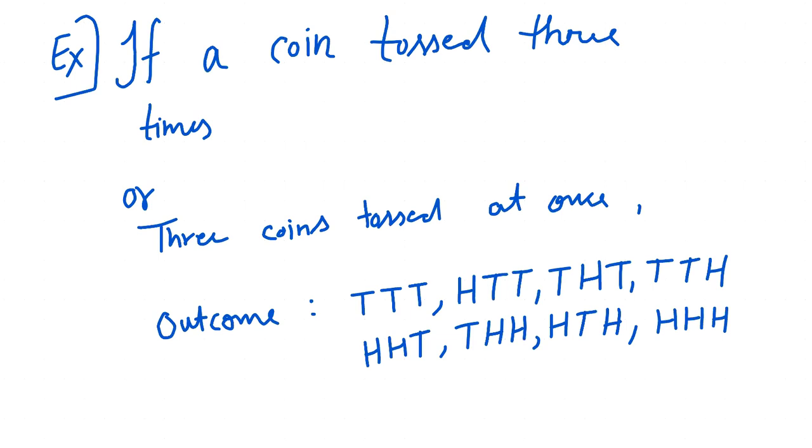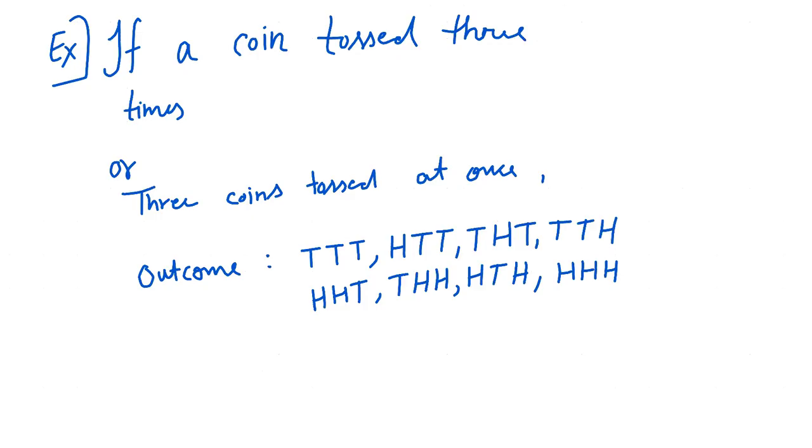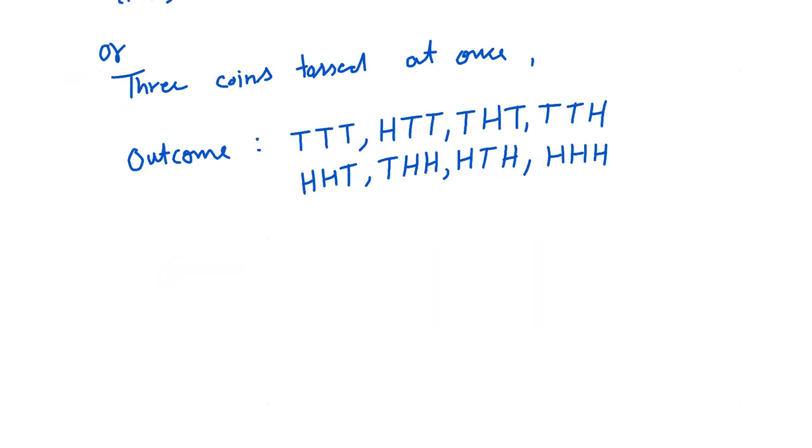Now, if we want to find the probability of getting heads, then we will consider a random variable accordingly. So let us understand about random variables. Let X be a random variable.